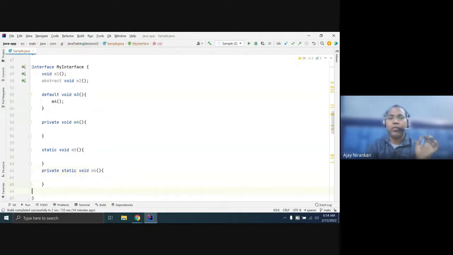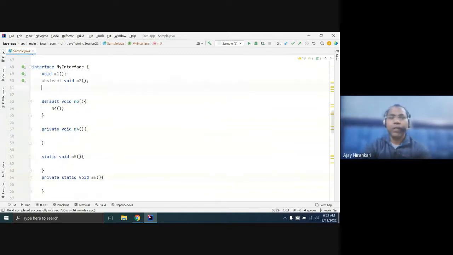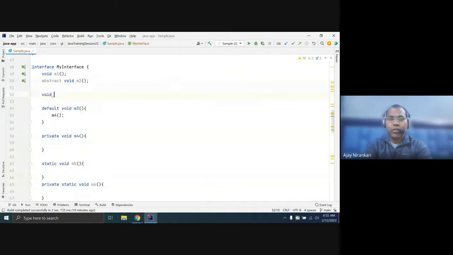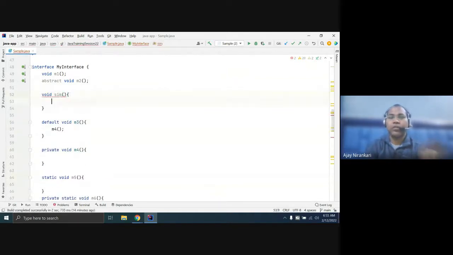This is the scenario where you can give the definition of a method inside an interface. A plain simple method you cannot write here. Simple methods are not allowed in interfaces. In this way, you cannot write anything.